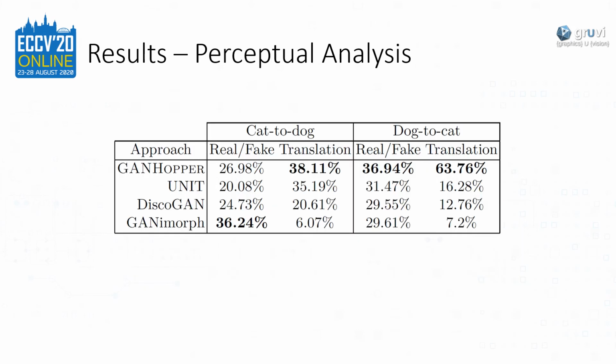We also perform a qualitative analysis of cat-to-dog and dog-to-cat translations using Amazon Mechanical Turk to evaluate how real the generated images are perceived to be, and the extent to which GANHopper and the other image-to-image translation baselines succeed at the translation task. The results indicate that our method was outperformed exclusively by GANHopper on how real the generated dogs are perceived to be. However, our method outperforms GANHopper if one also takes into account the translation task, a measure in which the latter network had the worst performance compared to the other approaches.